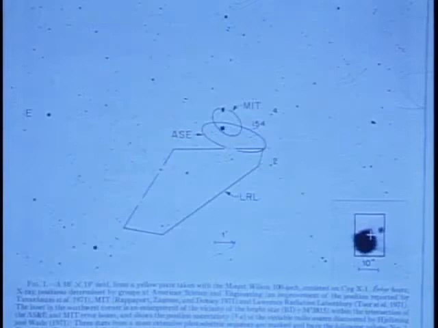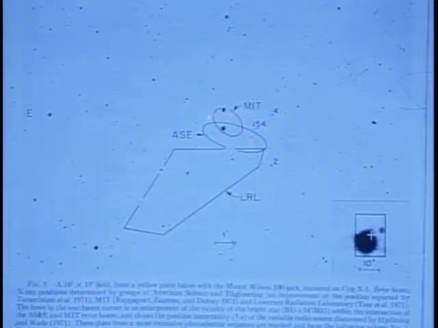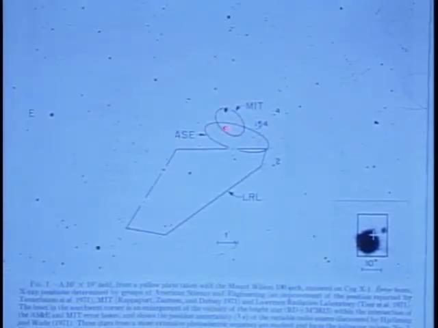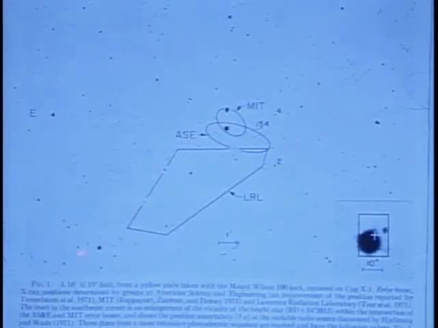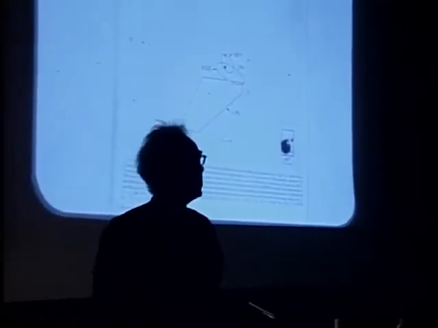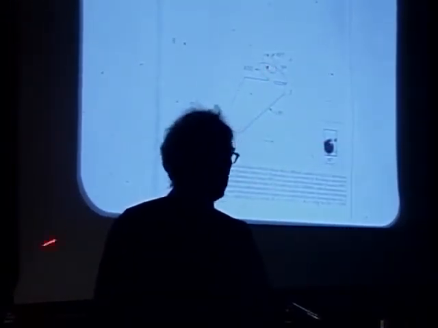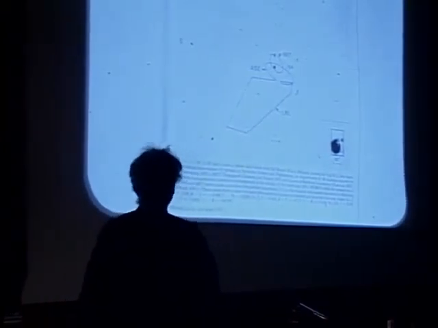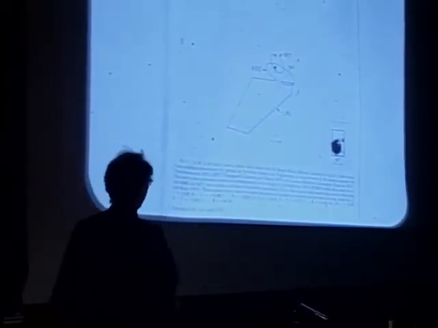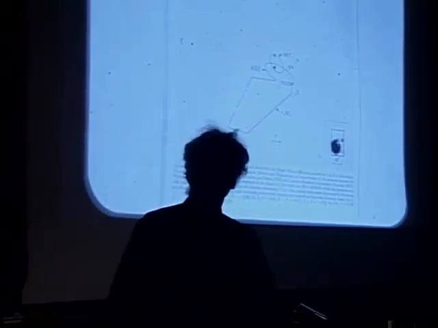The position was hard to get an accurate position. Various groups made a major contribution to finding the position. One of the rocket flights of MIT found a position that is quite precise, and there was no doubt later, when the orbital period was found of 5.6 days, there was no doubt that this was the X-ray source. And so this is a system whereby you can only see the donor in the optical light. You can measure the Doppler shift of the donor, and by looking at the spectrum of this star alone, you come to the conclusion that the mass must be about 30 solar masses, and then you can argue that the invisible X-ray source must be a black hole.